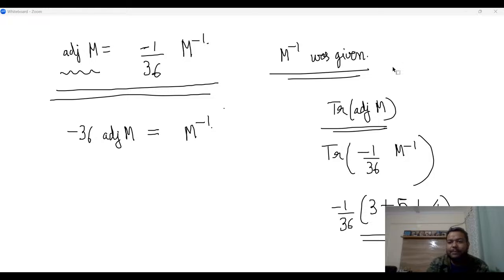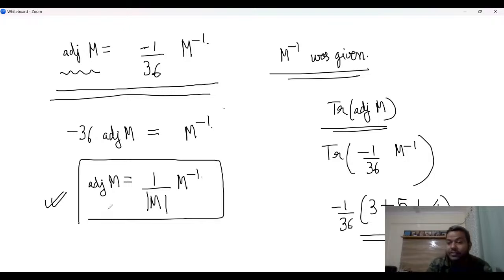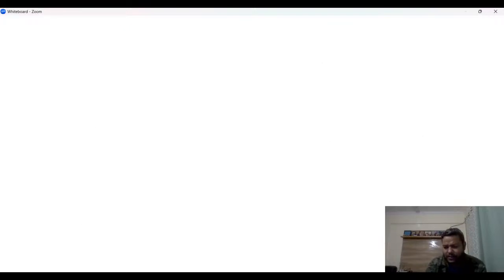The trace will come out to be minus 1 by 3. So 15 times the trace will be minus 5. So the absolute value of the trace will be 5. And actually, all the options will come. The whole question basically depends on a single property, that adjoint of M is equal to 1 over det of M into M inverse. This property, this rule, this definition is enough, right? So that is your solution for this question.